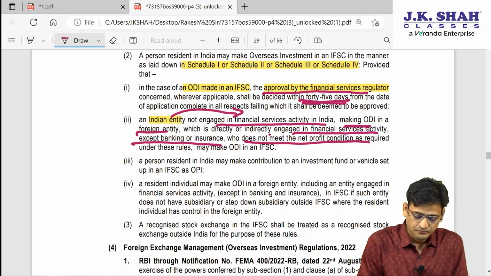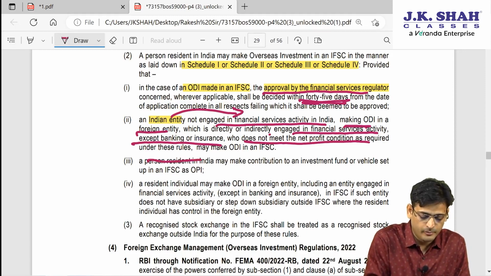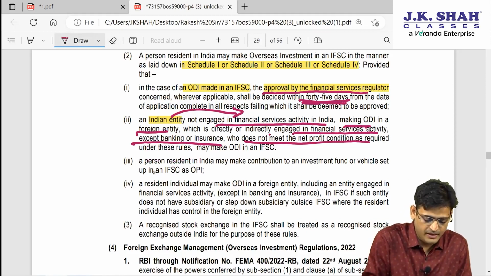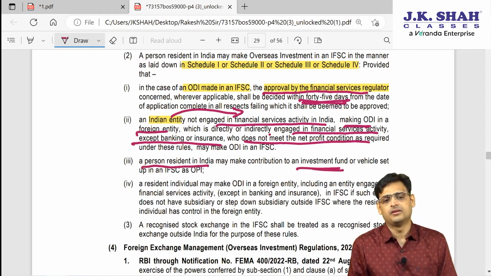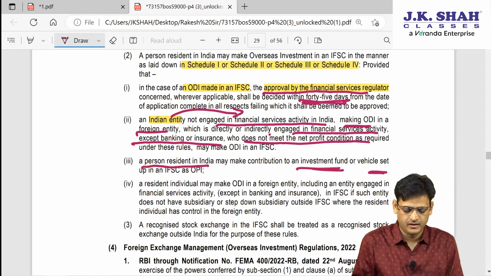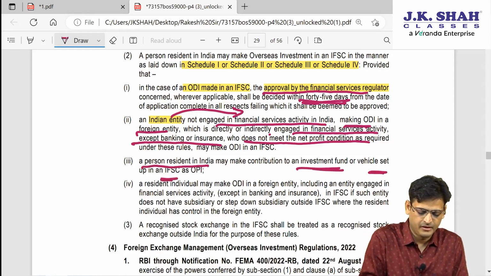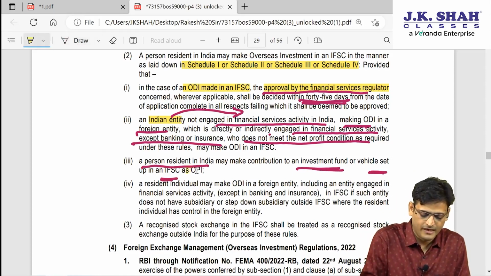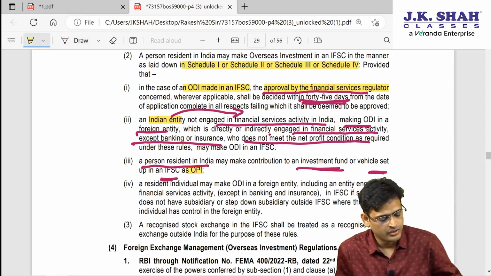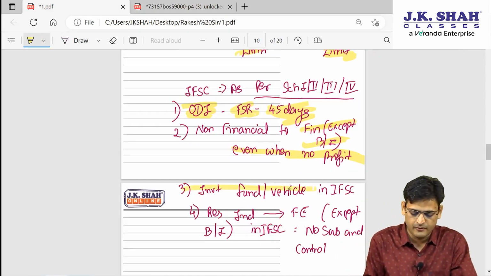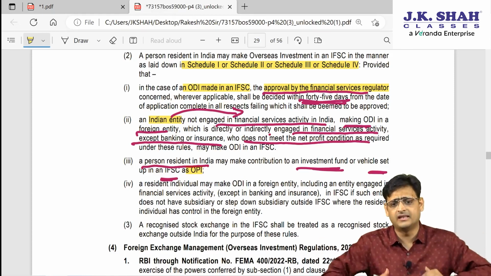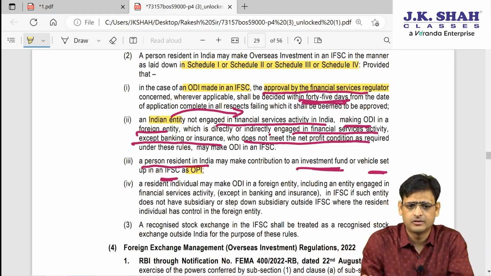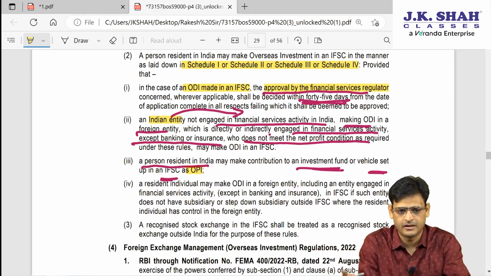Next point. PRI can also make an investment by way of an investment fund or by way of a vehicle set up in IFSC, but then that will be held as an OPI. So they can also invest by way of an investment fund or vehicle. What is a vehicle? They pool the funds together and then they send money outside India. So that is an investment fund or vehicle.